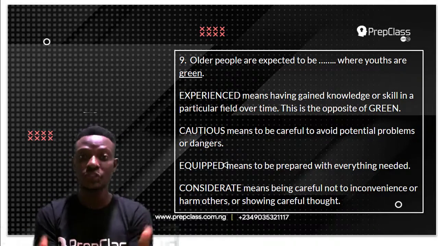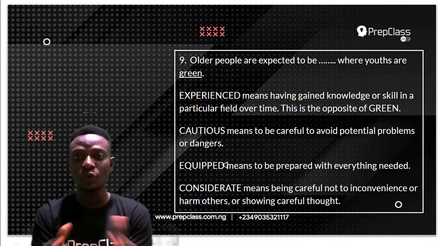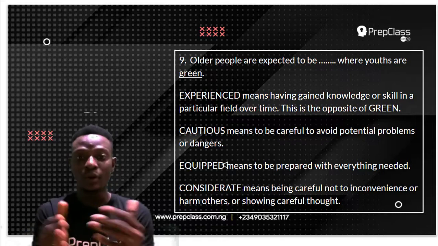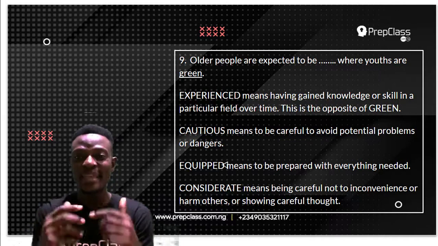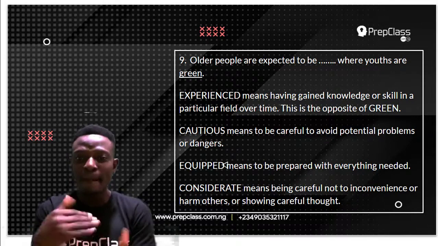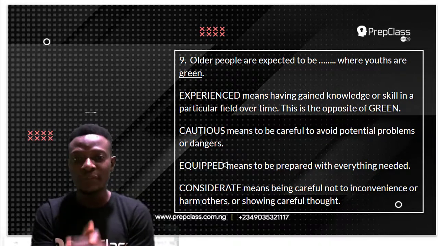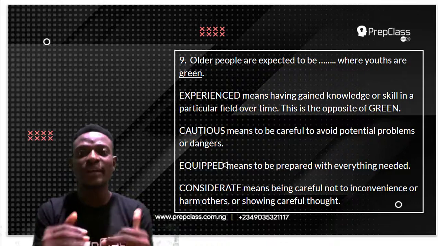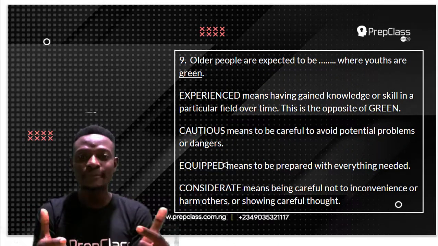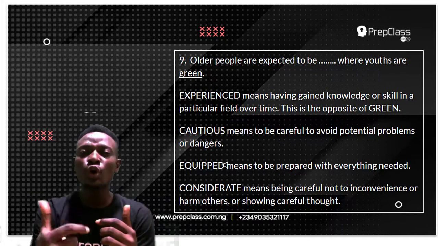Now, it is not cautious, because cautious means to be careful or to avoid potential problems or dangers. It is not equipped, because equipped means to be prepared with everything needed. It is not considerate, because considerate means being careful not to inconvenience or harm others or showing careful thought. This is not the opposite of green. Green means having little or no experience.